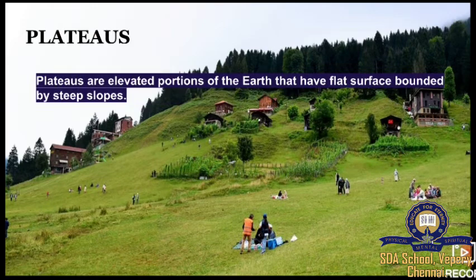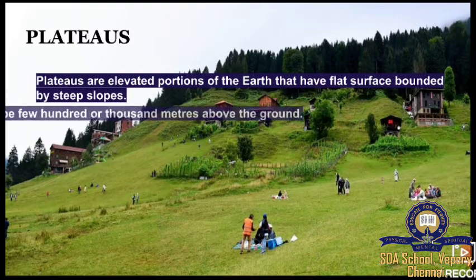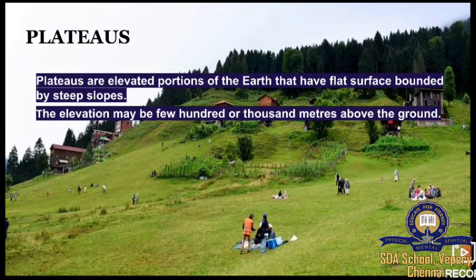Plateaus are elevated portions of the earth that have a flat surface bounded by steep slopes. So plateaus are also elevated portions. They are also above the sea level, but they are flat surfaces. They are not steep. They are not like the mountains. They will be flat. The elevation may be a few hundred meters above the ground level. We saw mountains 600 meters above, but this is just a few hundred meters above the ground level.